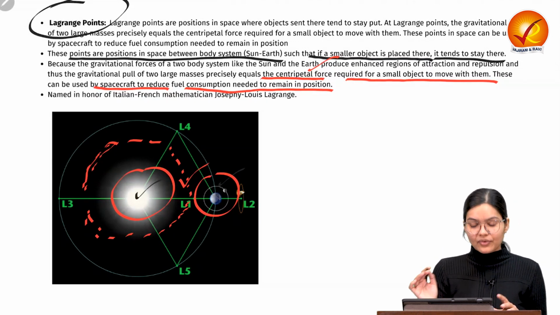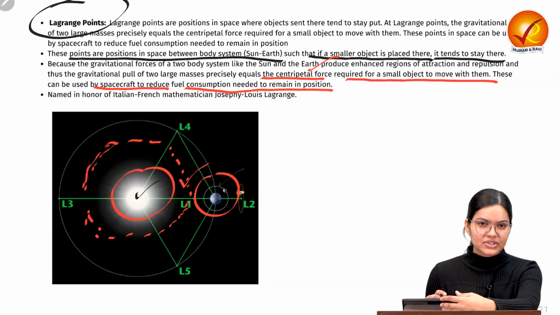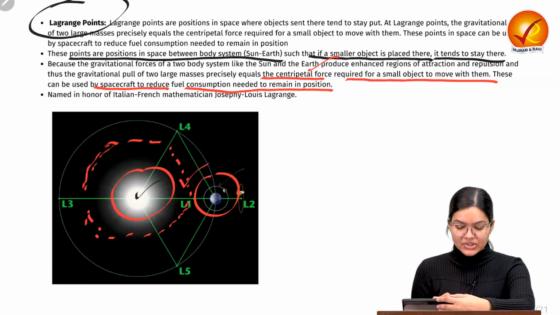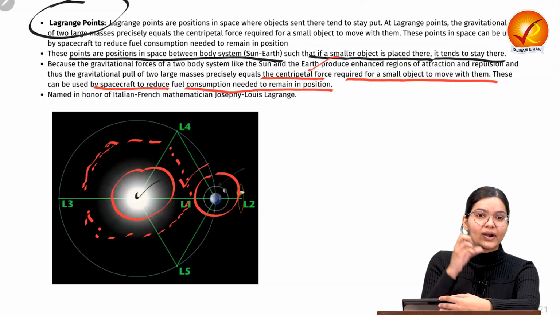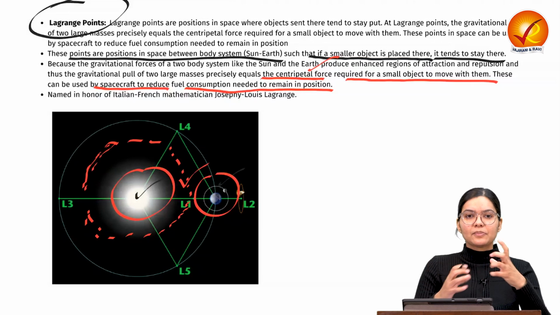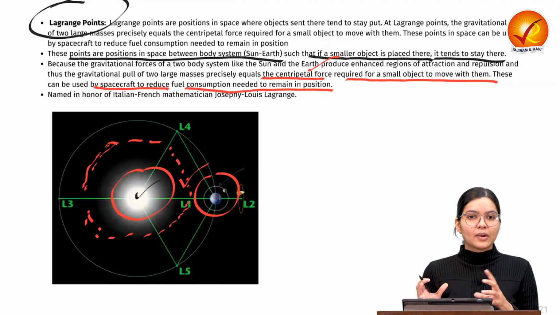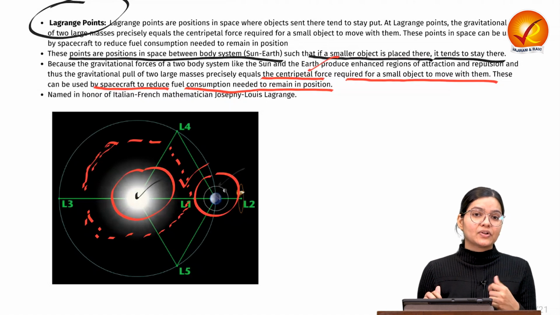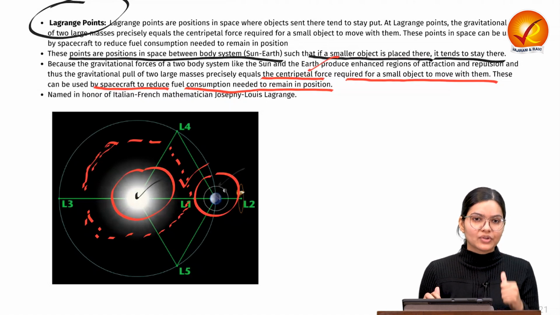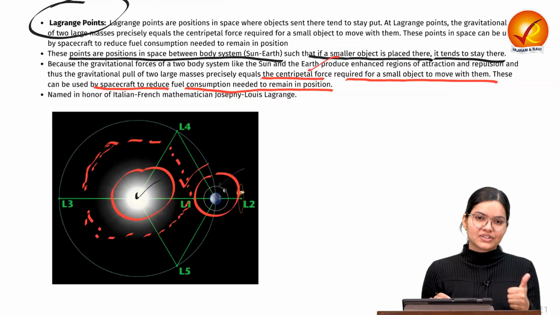We have seen there are different positions. This is the L1 position where Aditya L1 is positioned. Similarly, we have other positions where the push and pull of gravity in a 2 body system provides the centripetal force required to move into orbit.